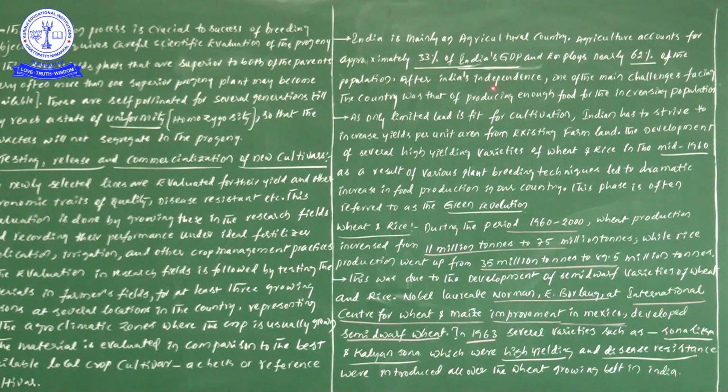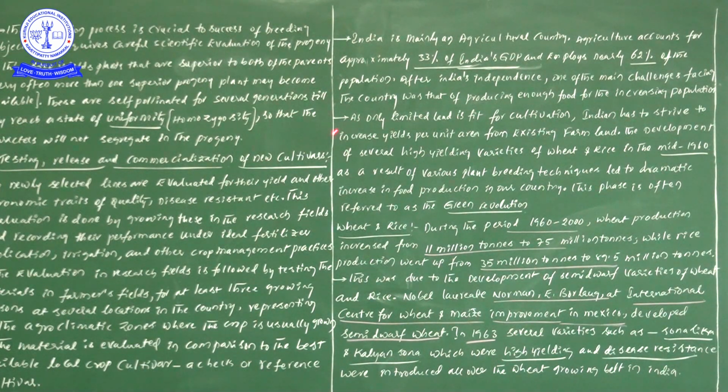Next, after India's independence, one problem was there, so let us see that problem. After our independence, one of the main challenges facing the country was producing enough food for the increasing population. This is the first problem we faced after independence. Population is increasing, but land is limited. Within the limited land, we must produce enough food for the growing population. I hope you understood this point.